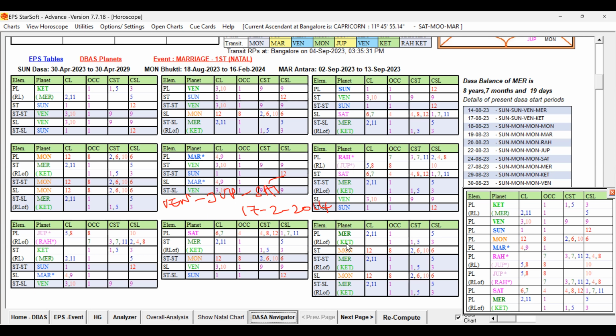And Mercury also, Mercury 2, 11, 1, but the star lord is not good, the sublord is not good. And is any other planet having such significations? Yes, Moon in the star of Mercury 2, 11 is good, but the sublevel is 12 and 8. So that way, if you see, it is also not very strong in CL, OCC.